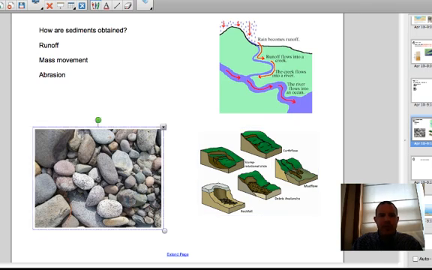Then the last one is abrasion. When rocks and stones or pebbles are bounced and rolled down a hill in water, the edges break off and we wind up with smooth rocks and stones.